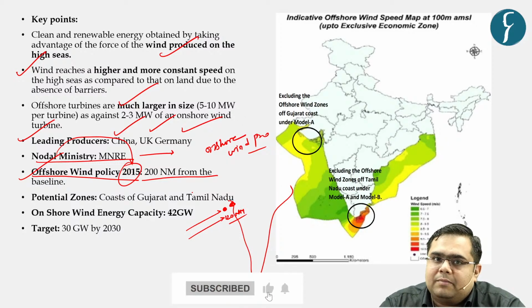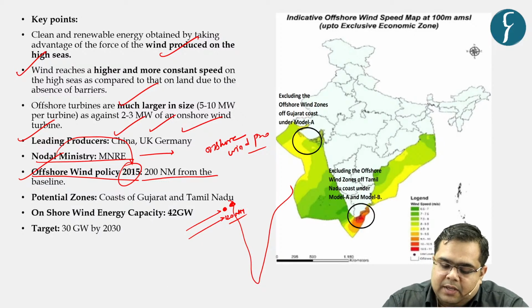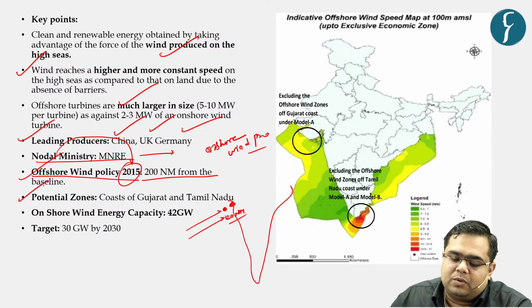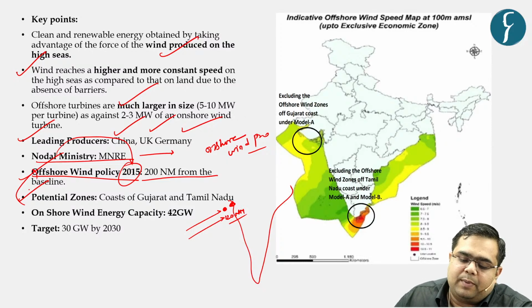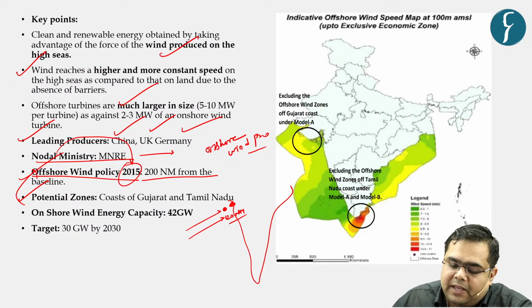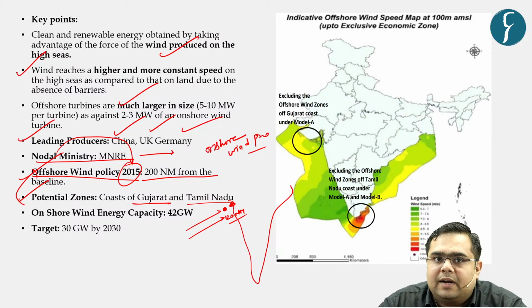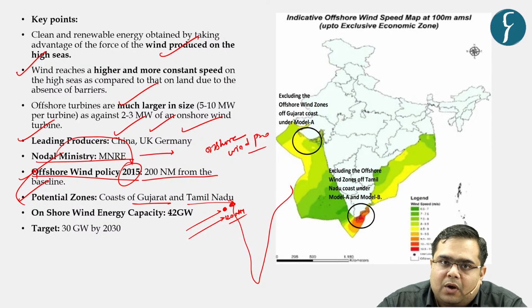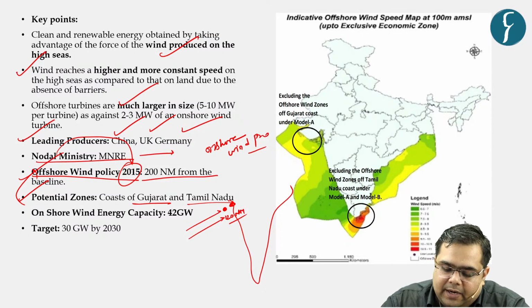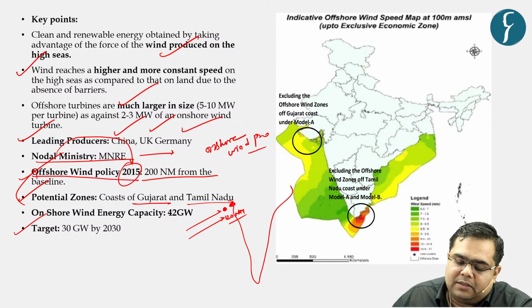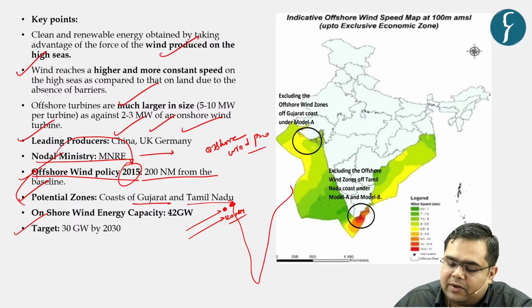However, the challenge might lie in the transmission of that energy to the base. What are the potential zones classified under the offshore wind policy of 2015? The coasts of Gujarat and Tamil Nadu have been considered the most fertile coasts for wind energy production, and India's target is 30 gigawatt of offshore wind energy by 2030.